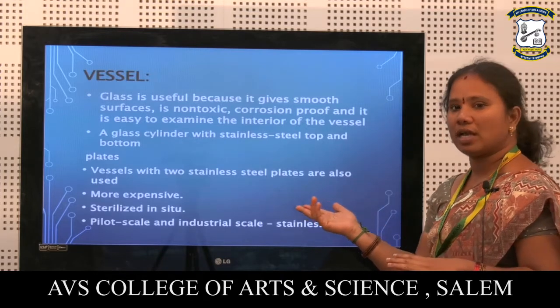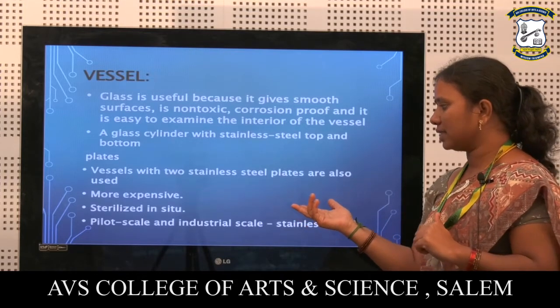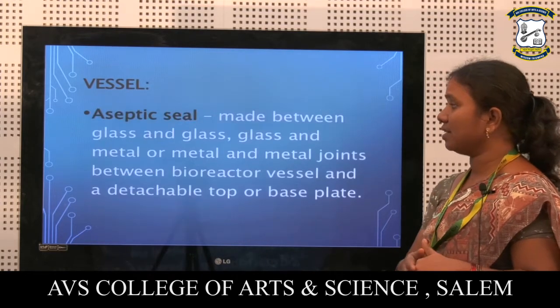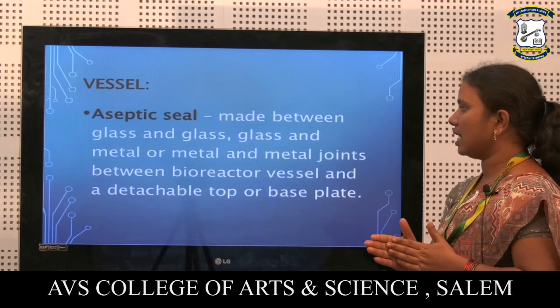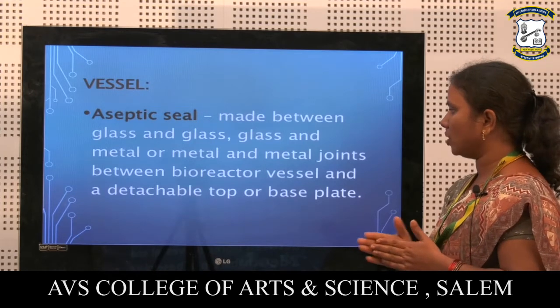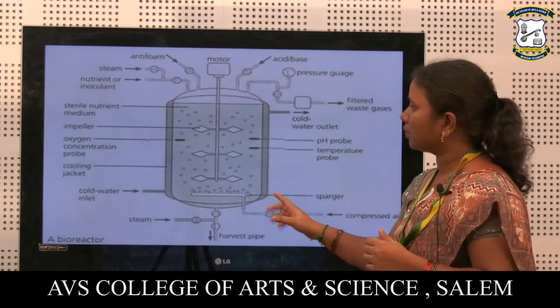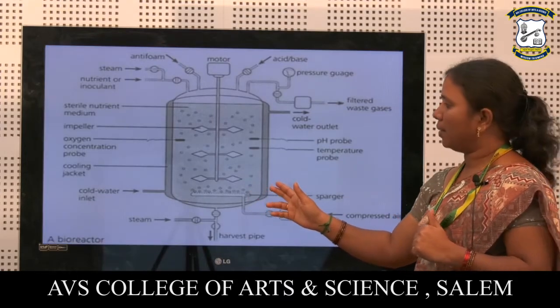It is sterilized with the help of the in situ technique. Then for pilot scale and industrial scale, stainless steel can be used. Next, aseptic seals, that is between glass and glass material, metal and metal material, joints between the bioreactor. Here it is detachable from the base plate. So this is the basic design of our bioreactor.